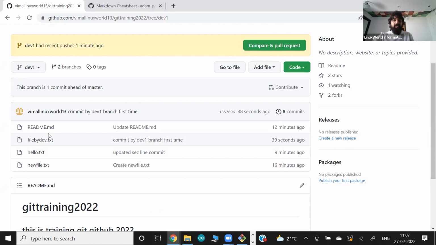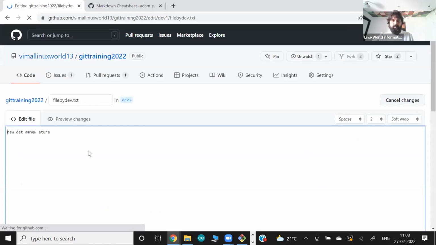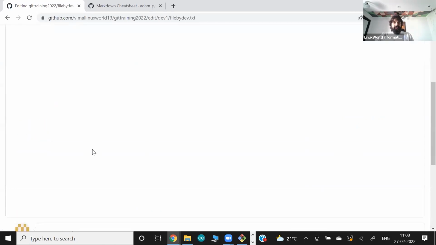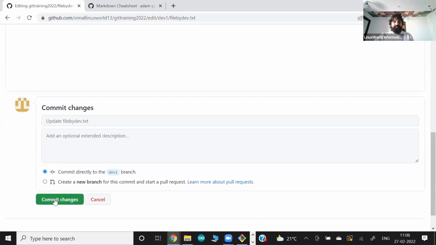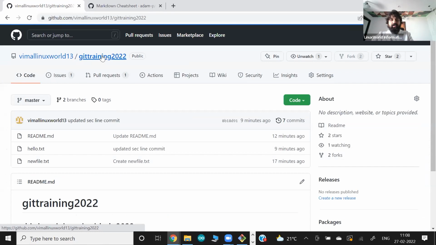And let me do one more thing. Let me add some more lines in this file. Let me edit a new second line. I'm doing this commit one more time directly on the dev1 branch. So one more commit we have done on this branch.